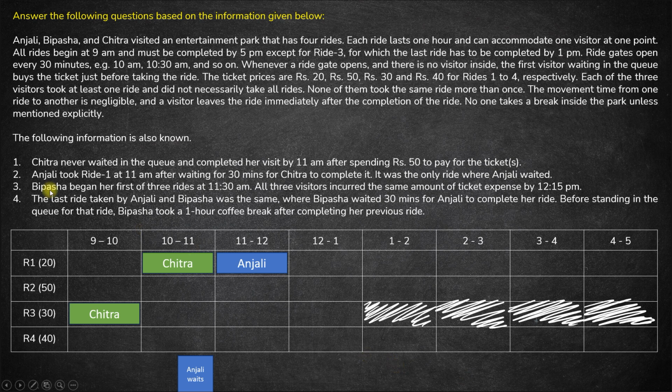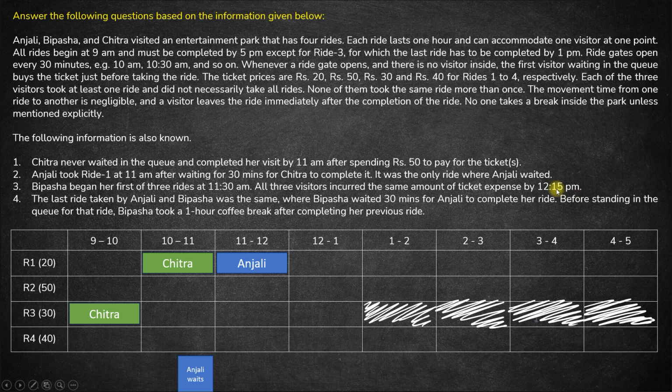Cool. Fine. Now Bipasha began her first of the 3 rides at 11:30. So Bipasha takes a total of 3 rides. Which of these 3 rides we don't know, but she starts at 11:30, and it's given that all 3 visitors incurred the same amount of ticket expense by 12:15. Very good.